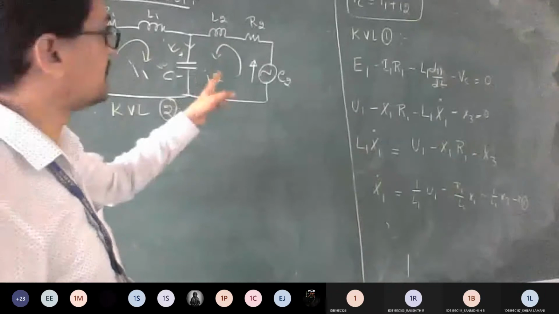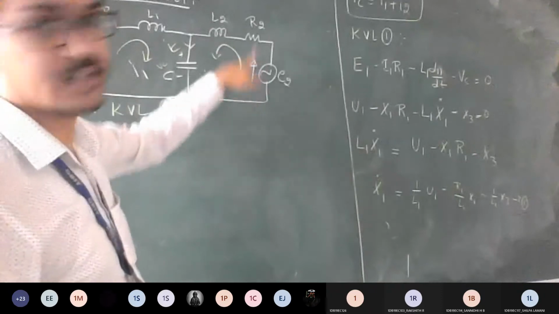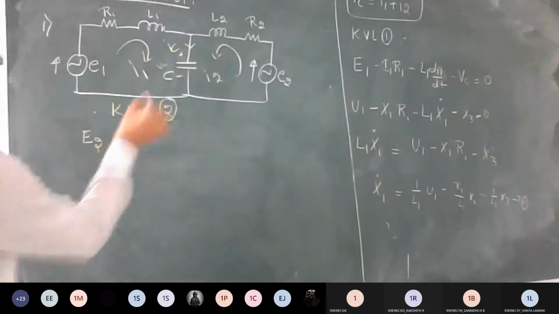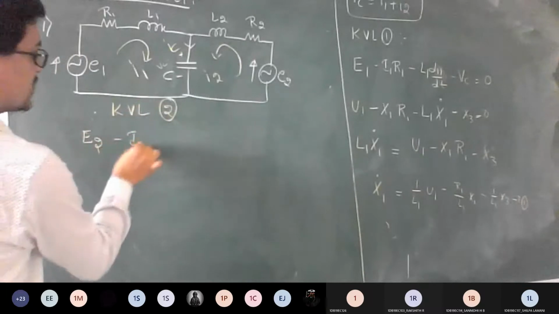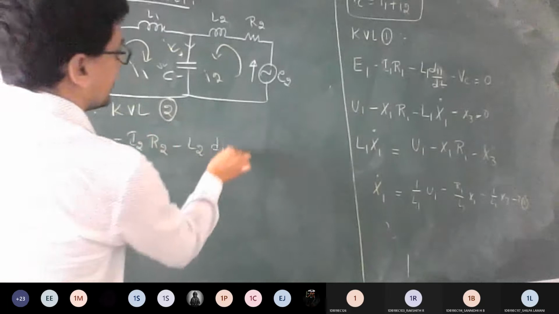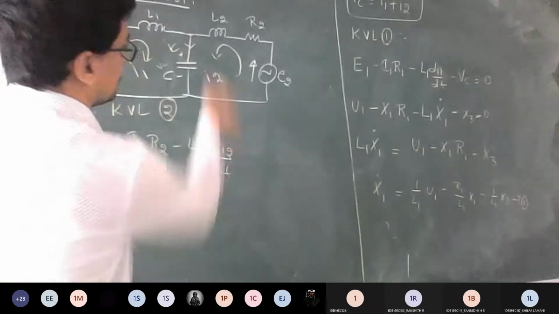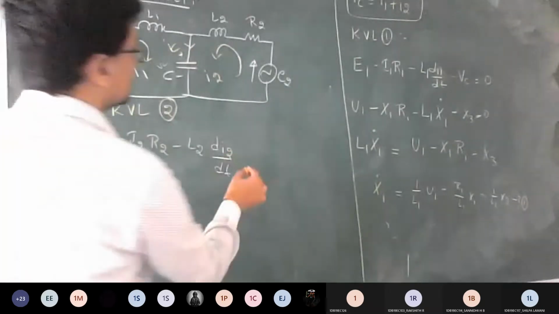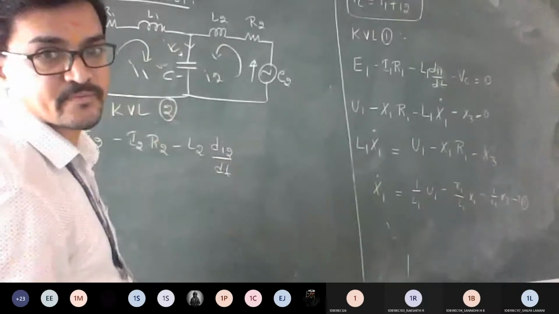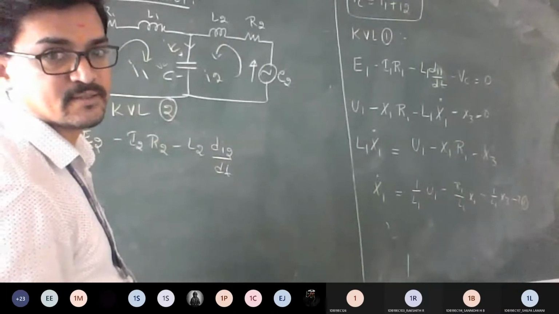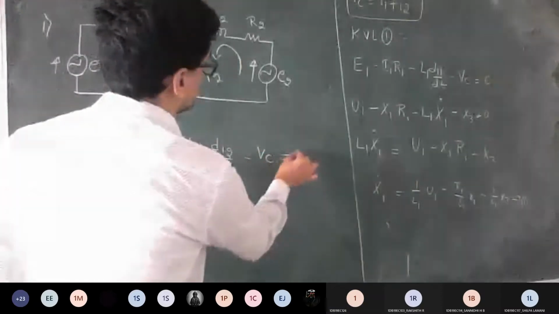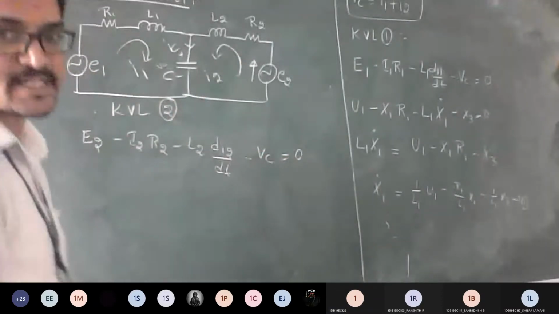This is anti-clockwise, right? So you are going in this way only: minus to plus, nothing but E2 only. E2, again minus I2 R2, minus L2 dI2 by dt. Again the same way, right? So what will you take? Minus VC equal to 0. Correct? So again the same procedure.